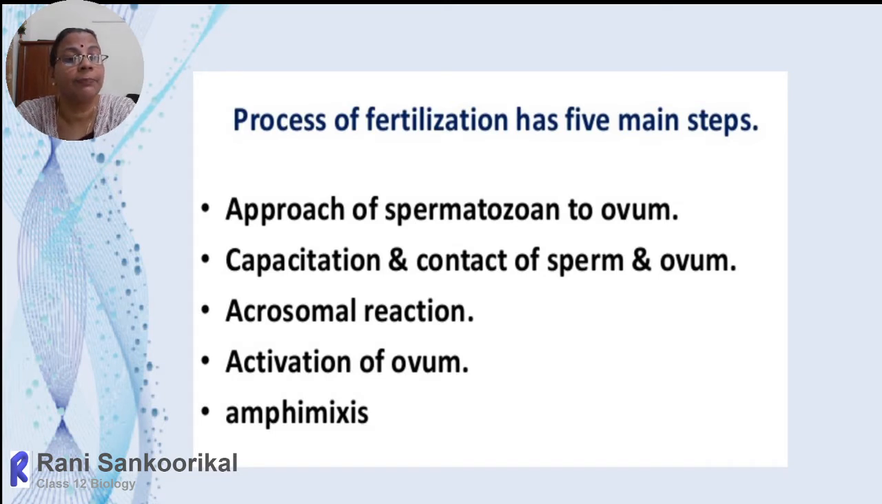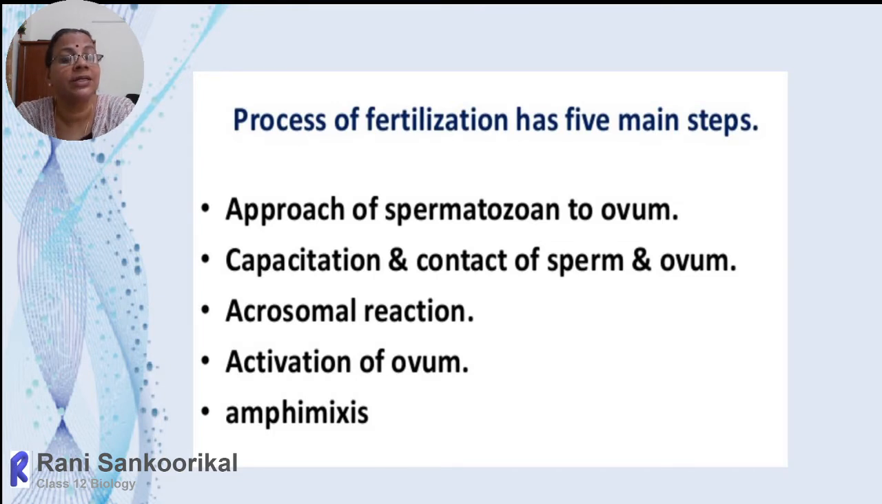The second point is capacitation. The meaning of capacitation is the attainment of the ability of the sperm to fertilize the ova. If sperms do not pass through the process of capacitation, they will lose their ability to fuse with the egg.